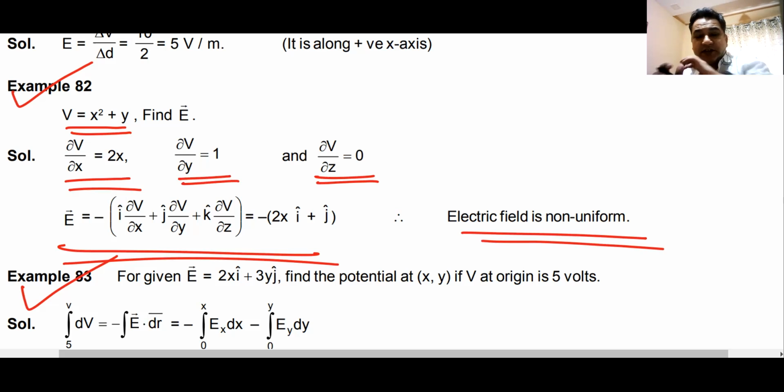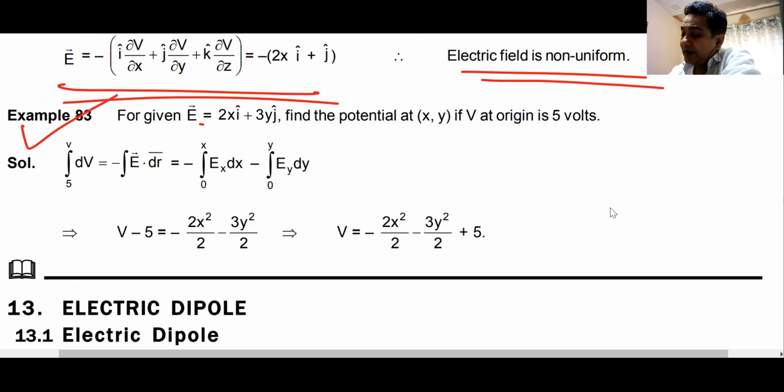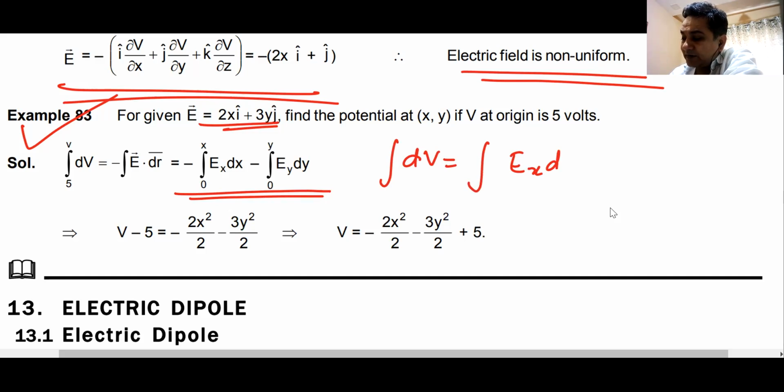The next question is finding out the value of potential difference from electric field. So you just have to do it. The integral of dV will be equal to the integral of Ex dx plus Ey dy plus Ez dz.